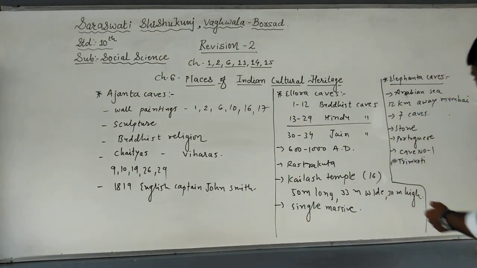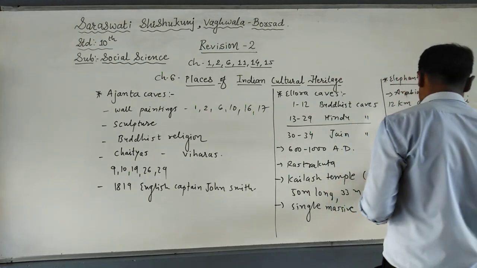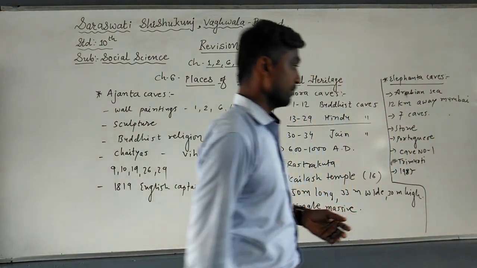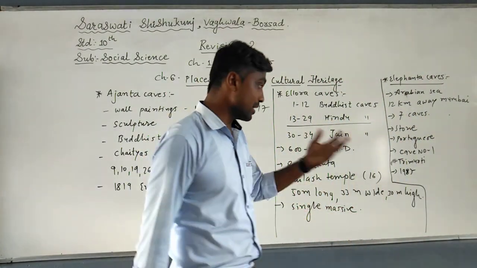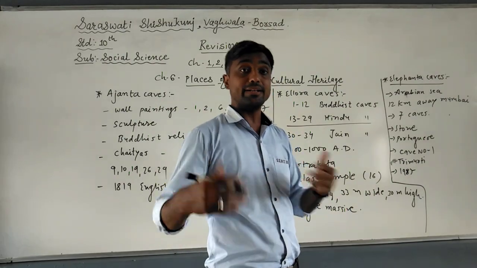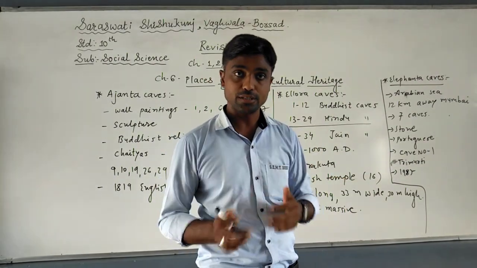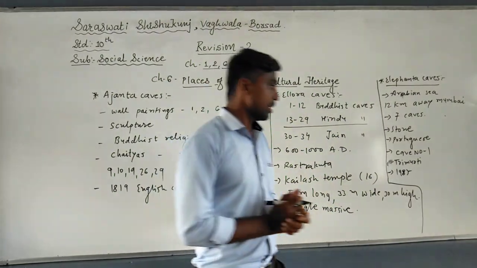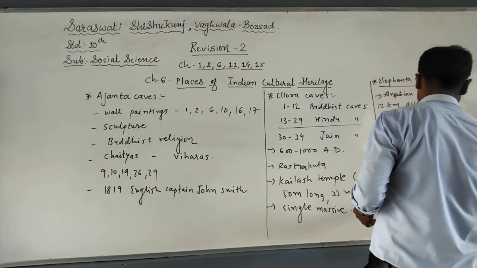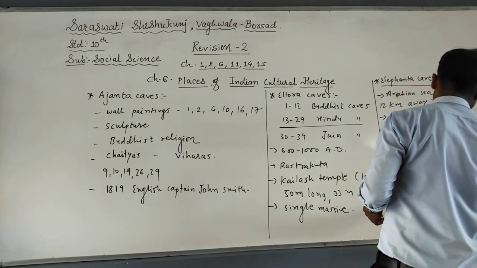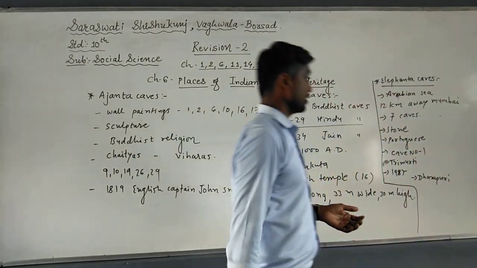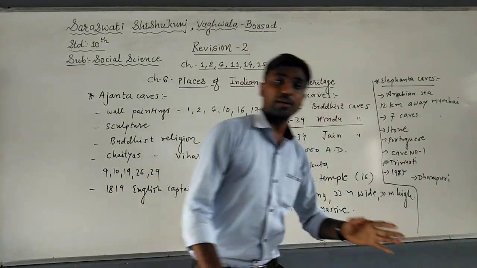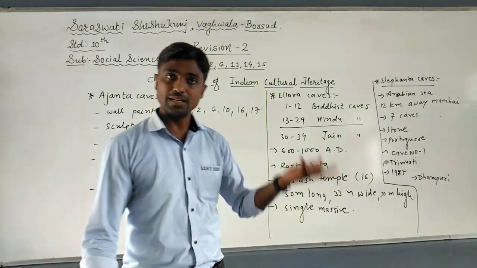Here also this cave was forgotten, but in 1987, UNESCO declared these caves a World Heritage Site, and it is a matter of pride for us because these caves now come into the category of World Heritage Site. After that, local fishermen call it Dharapuri. So here I have written 7 points, so it may be asked for 3 marks. Is it okay? You can easily write for that.